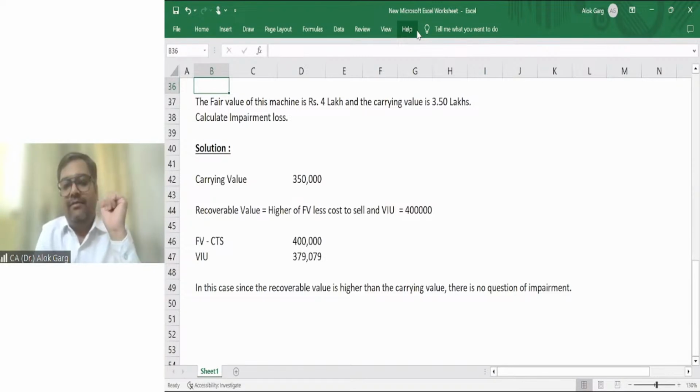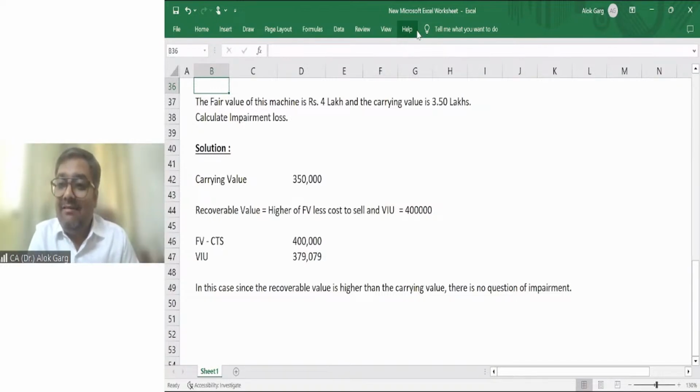So in practical life, what companies are doing is making a projection of how much cash flow they will get in future, right? And they will do the discounting on the basis of the incremental borrowing rate. If they get the value in use number more than the carrying value of the asset, in that case they are not getting this fair value computed by the valuer. They are not going into that. Why? Because already 1 lakh is higher than the carrying value. It means it is sure that the minimum value is this much. Means impairment will not be there. Are you getting me, friends?